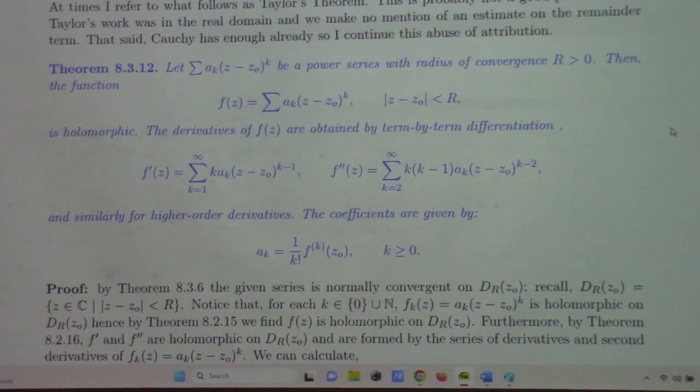See, I don't have to do that horrible calculation I did in class to prove that the term by term derivative of a power series was itself complex differentiable. That was a hard calculation, right? It took me like 20 minutes to do it. And even at the end of that, what did I do? I switched the order of differentiation and a limit, if you watched me. And that doesn't happen here. This is a complete, coherent proof that you can do term by term calculus on power series. That's what these arguments prove.